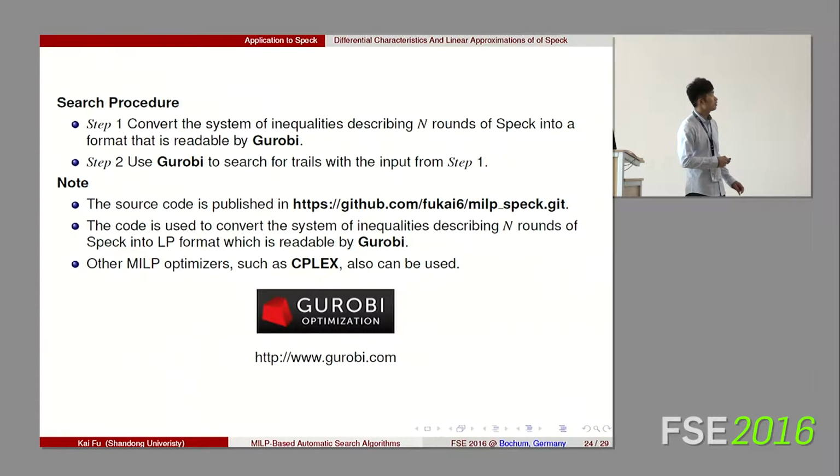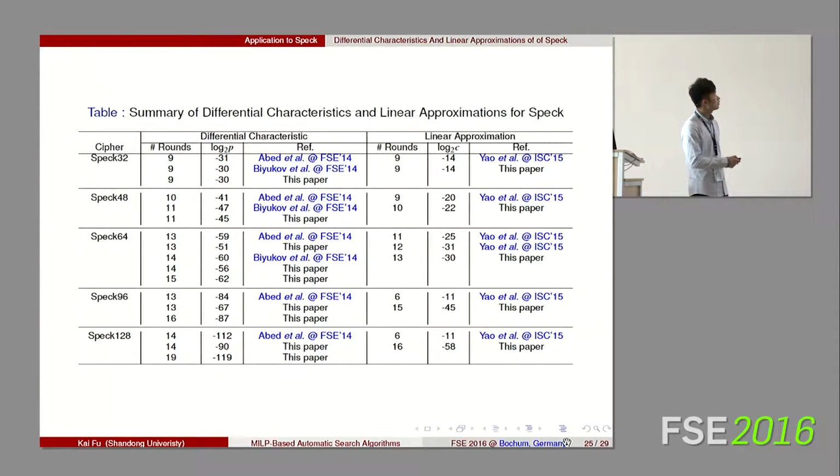Other MILP optimizers such as CPLEX can also be used to solve our model. This is our result. From the table, we find better differential and linear trails for Speck with block size greater than 32.